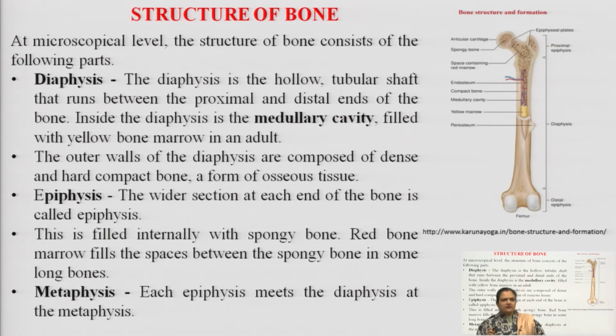After this diaphysis, we are having another structure in a bone which is the epiphysis. It is the wider section at each end of the bone. This epiphysis is filled internally with spongy bone, a hollow material, sponge-like in nature. Red bone marrow fills the space between the spongy bone in some of the long bones, like the femur. Metaphysis: each epiphysis meets the diaphysis at the end, which is known as the metaphysis.